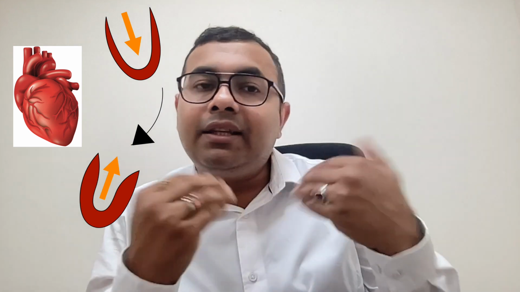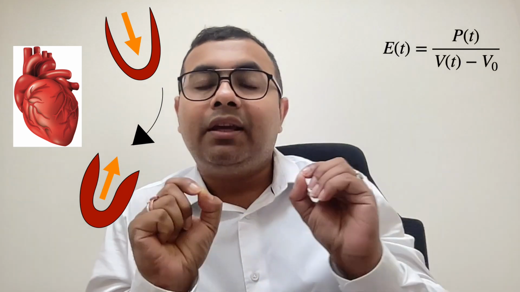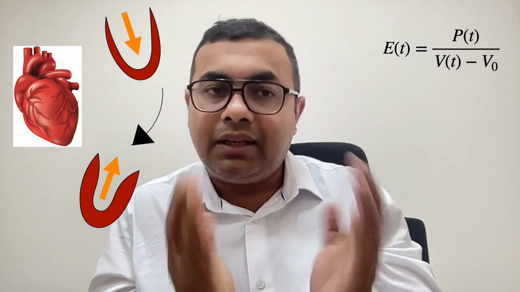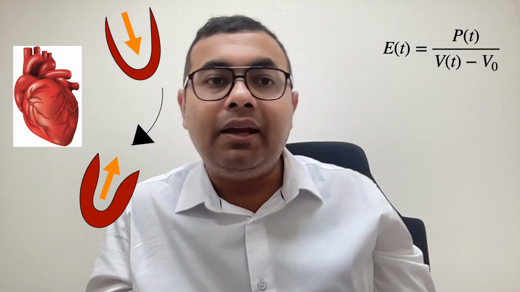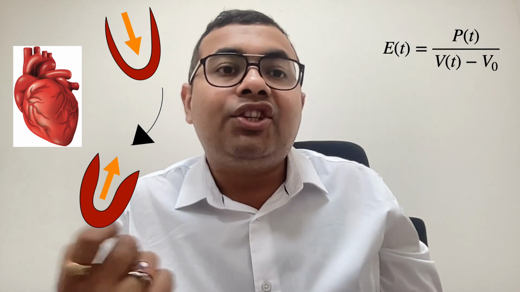It is a special elastic structure which can change its elastance depending on the phases of the cardiac cycle. During diastole, the heart is compliant, or in other words, the elastance is low so that it can fill with blood. During systole, it starts contracting, thereby increasing its elastance to be able to expel the blood onto the arterial system. So, this is a time varying elastance, where the instantaneous elastance at any point of time is calculated by the pressure inside the ventricular chamber at that point divided by the volume at that point over and above the unstressed volume, that is V naught.